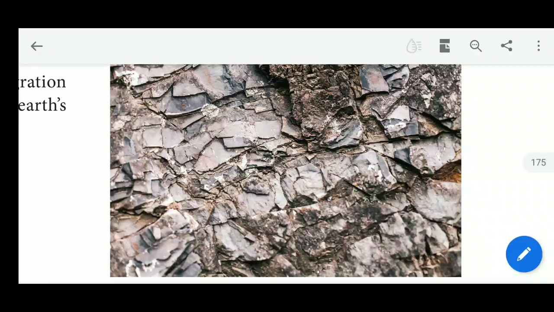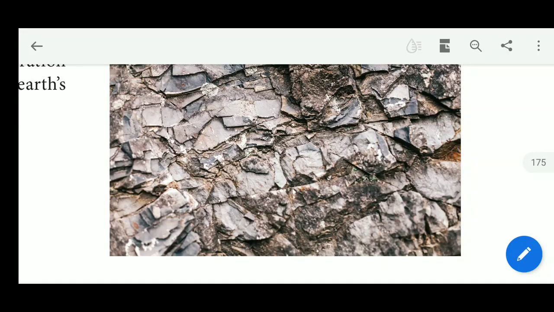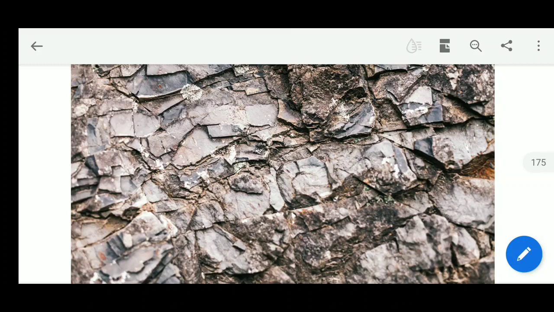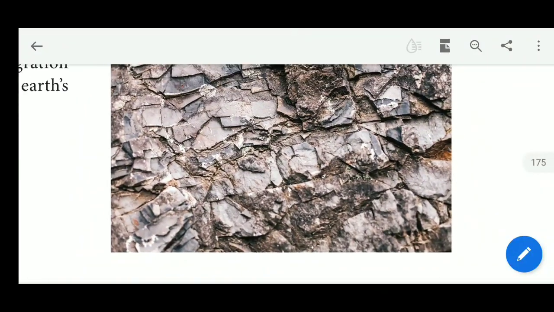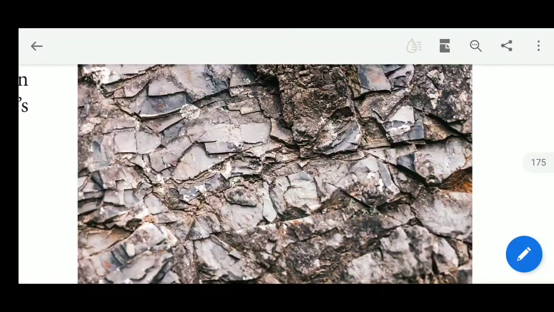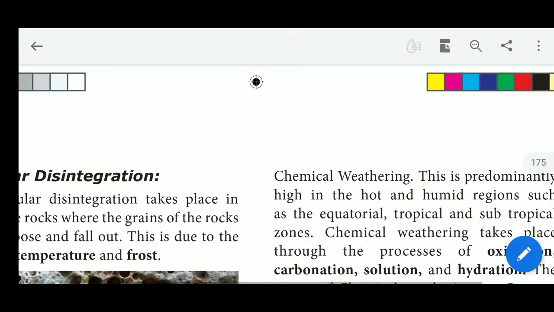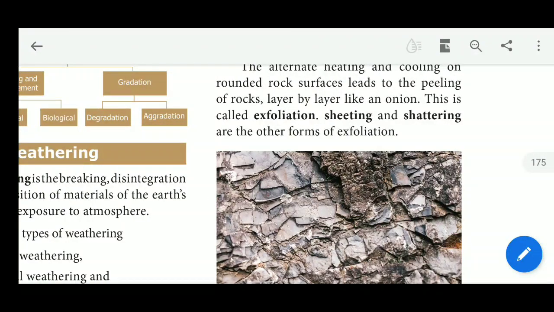Due to the heating and cooling of the earth, the rock becomes peeling, layer by layer like an onion. Why did it occur? Due to the heating and cooling of the earth's surface. That is the reason the rock disintegrates.